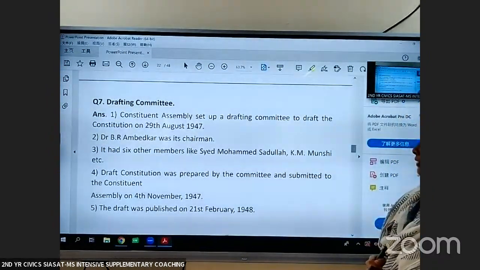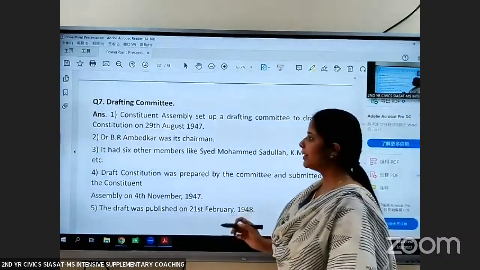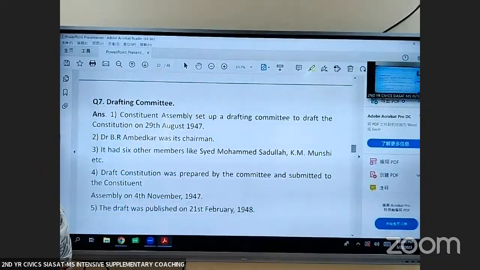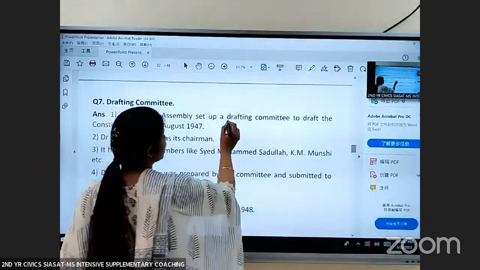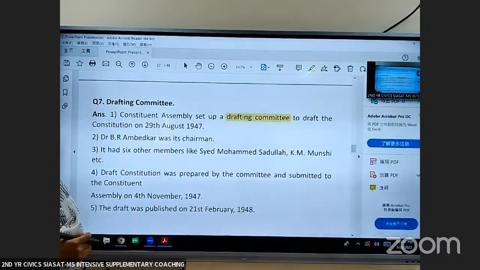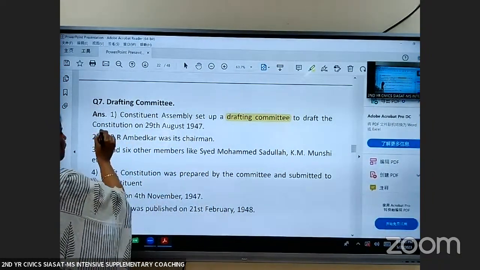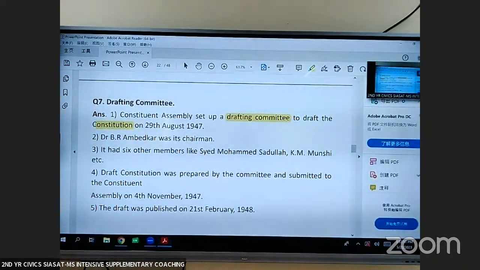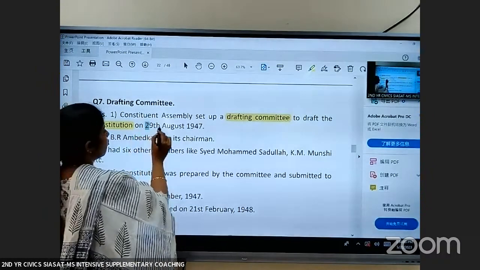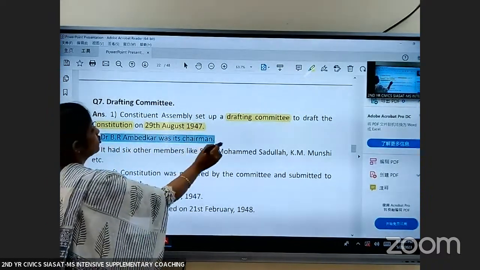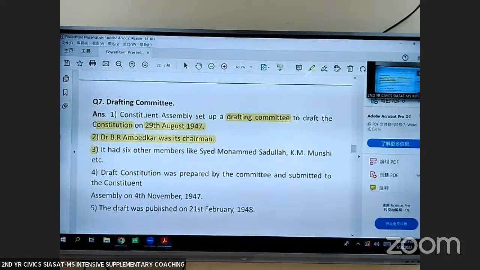Next is drafting committee. This Constituent Assembly was divided into 6 different committees. One of the important committees was the drafting committee. It was set up to draft the Constitution of India on 29th August 1947, and Dr. B.R. Ambedkar was the chairman of the drafting committee.